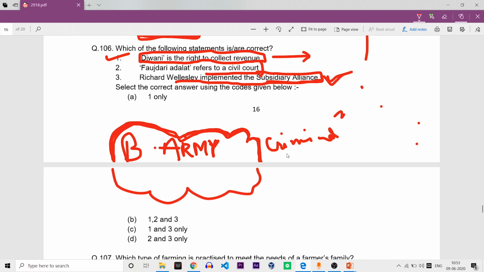So this is also correct: Richard Wellesley implemented the subsidiary alliance.